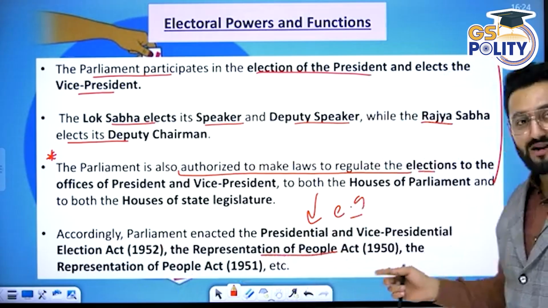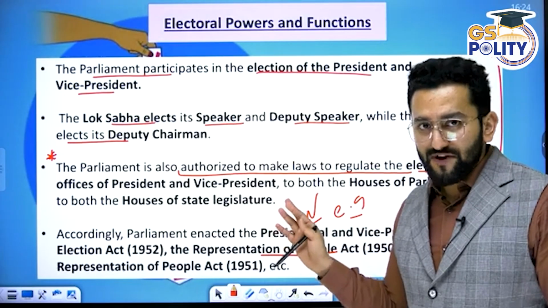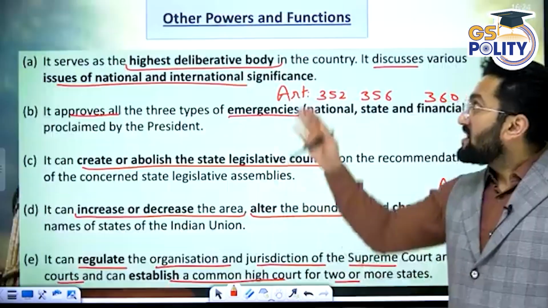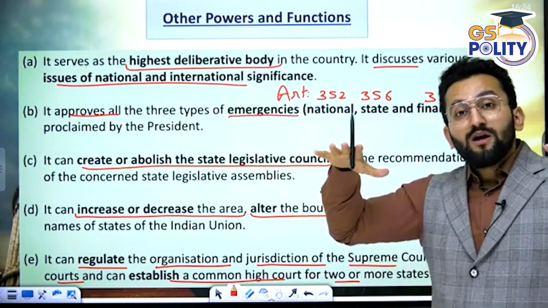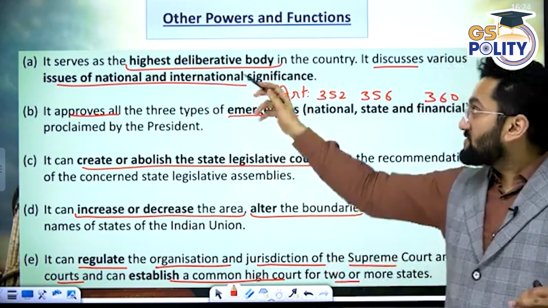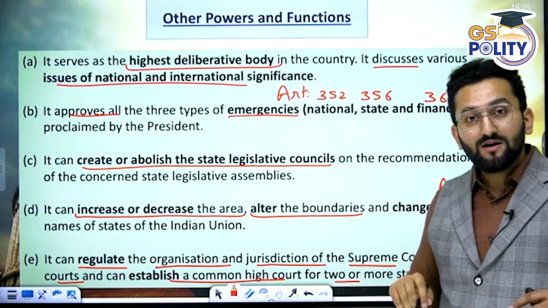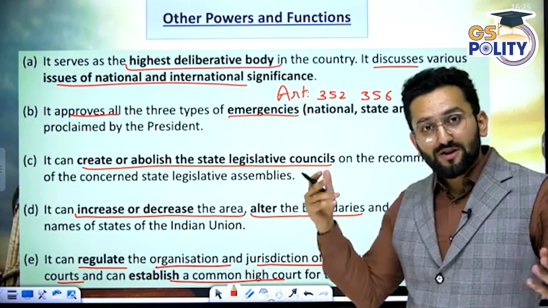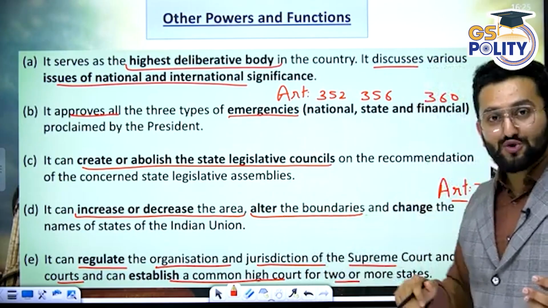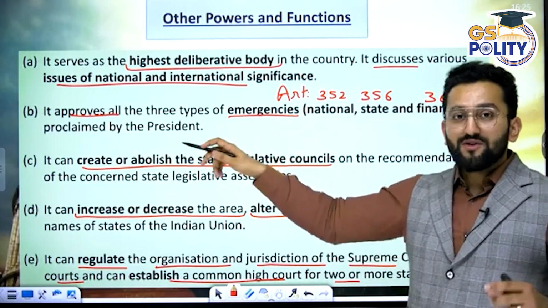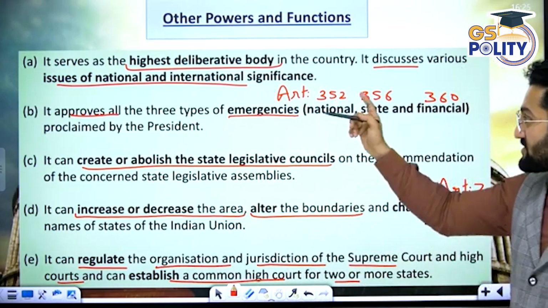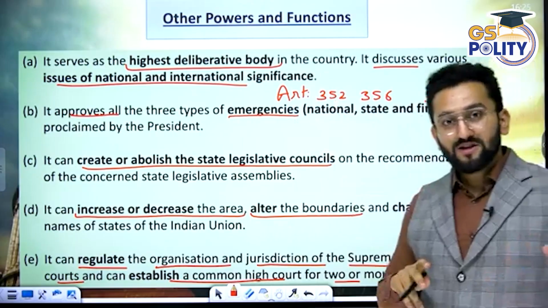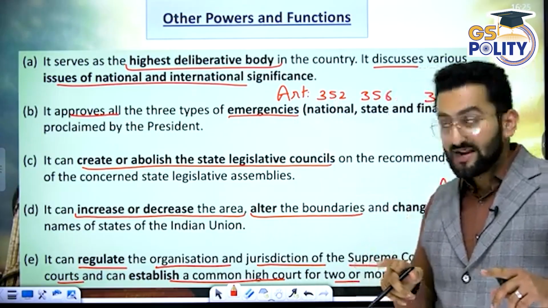Similarly, Representation of People Act 1950, Representation of People Act 1951, right? Other powers and functions. For example, Parliament is the highest deliberative body of India, Indian democracy. Important national issues are discussed here, international issues are discussed here. Along with this, there are three types of emergencies which need to be approved by Parliament. For example, emergencies are national, state, financial. We discussed in the emergency chapter as well, right?